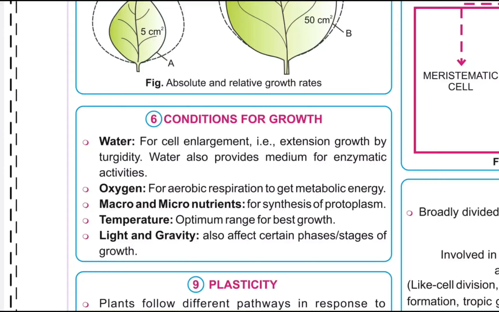Conditions for growth. Water for cell enlargement, that is extension growth by turgidity. Water also provides medium for enzymatic activities. Oxygen for aerobic respiration to get metabolic energy. Macro and micronutrients for synthesis of protoplasm. Temperature, optimum range for best growth. Light and gravity also affect certain phases or stages of growth.